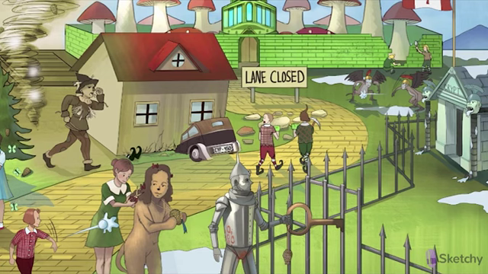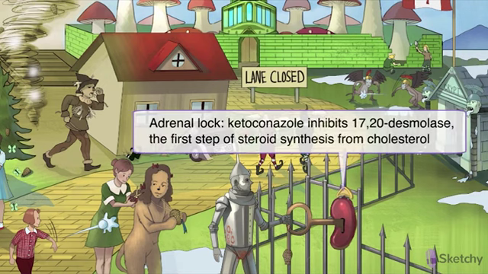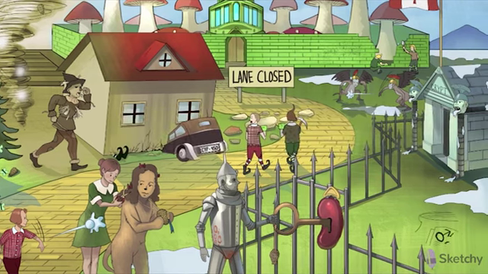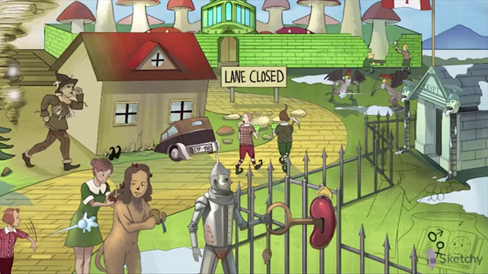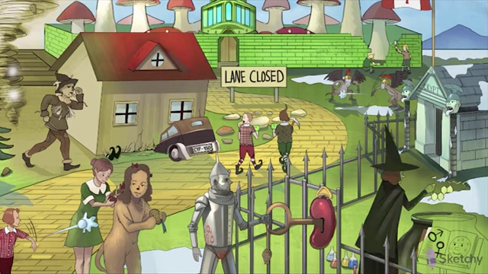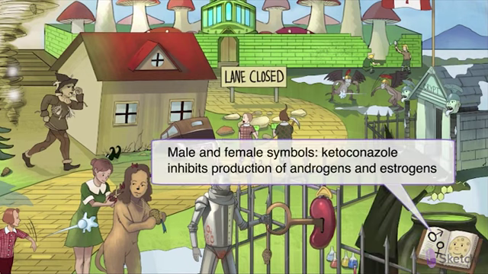Notice this key is fitting into a lock that looks like a kidney, with the bolt at the top representing the triangular adrenal gland. Think of ketoconazole as locking the adrenal gland. Specifically, it inhibits the first step of steroid synthesis from cholesterol, 17,20-desmolase. If you look behind the locked vents, it's none other than the Wicked Witch of the West, of course. She is at her cauldron synthesizing steroid hormones. She's throwing in a basic cholesterol structure and is hoping to create some androgens and estrogens represented by the male and female symbols.